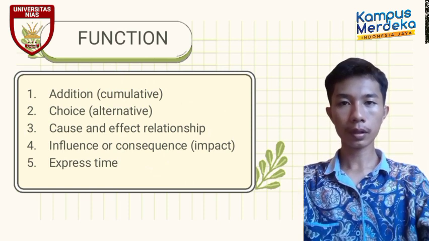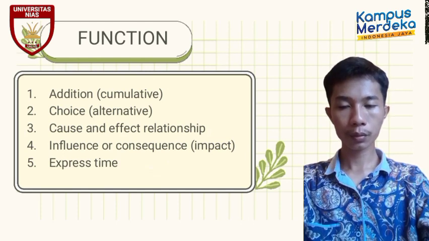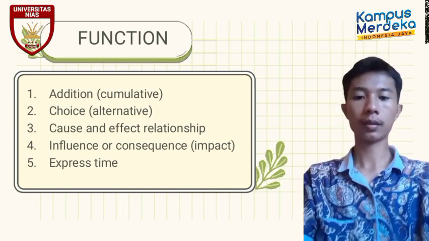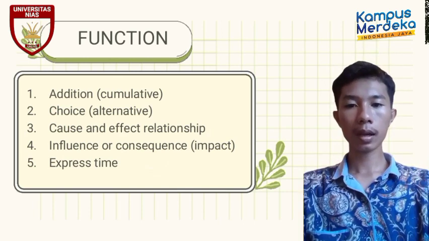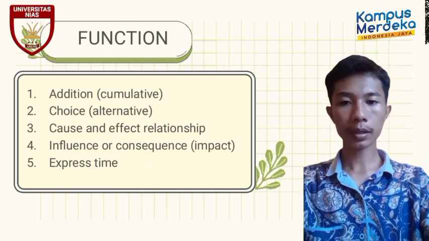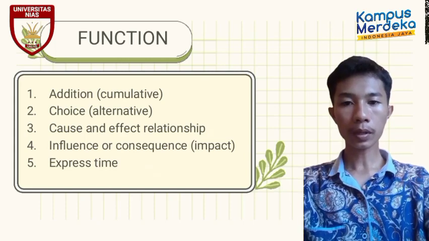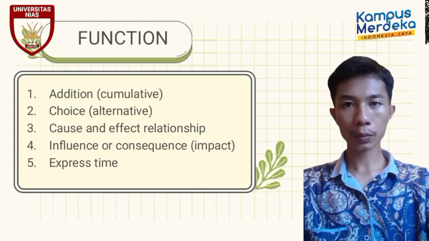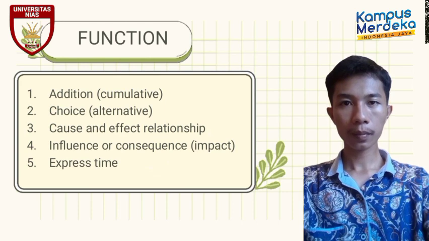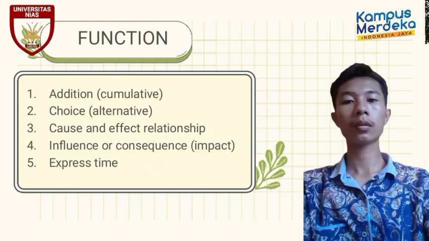The fourth is influence or impact. Conjunctions are used to express the effect or consequence of an event. And the last is expressing time. In expressing time, conjunctions are used to express time or sequence of events.